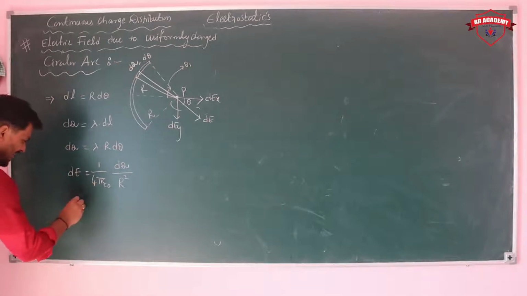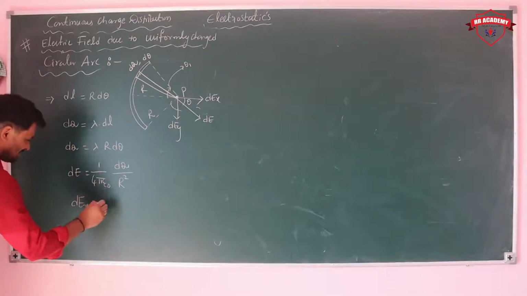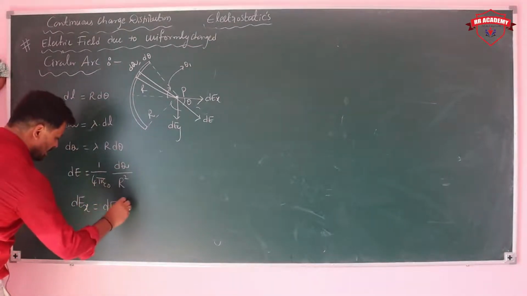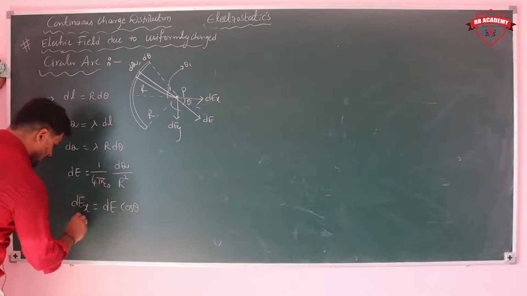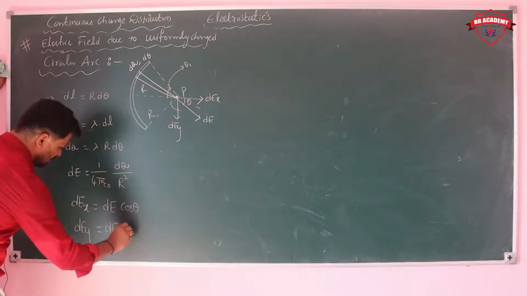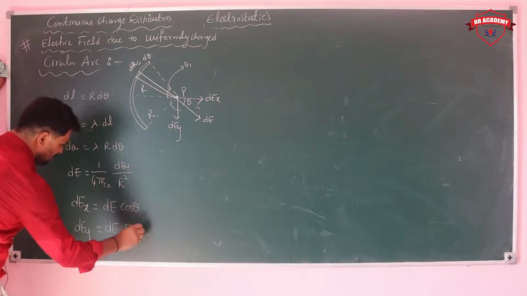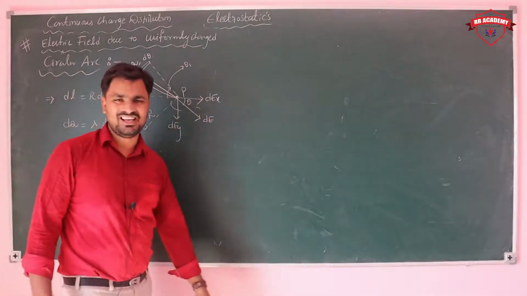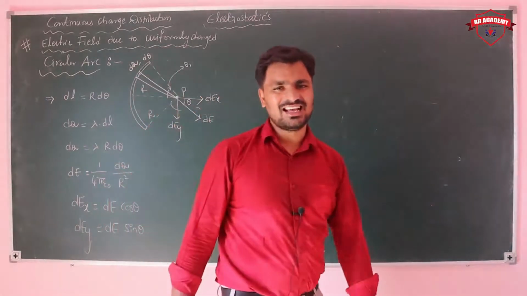Then you can write dEx is equal to dE cos theta, and dEy is equal to dE sin theta.